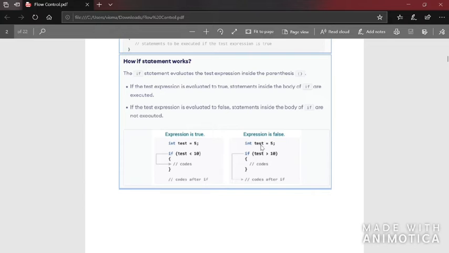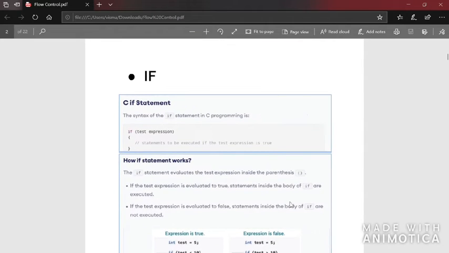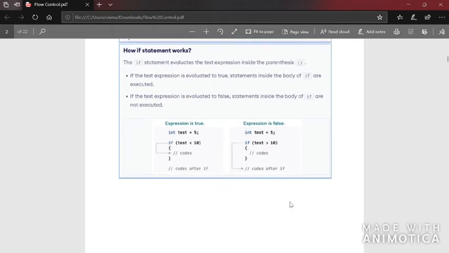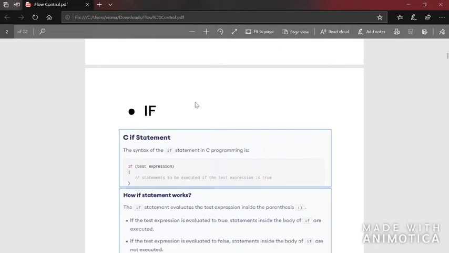Here the value of test is 5, and test is not less than 5, so it's false. So what happens is the code given inside these brackets won't be executed, but the control will go here, and the code from here to the end of the program will be executed. So this is how the if condition works. If also belongs to control statements.